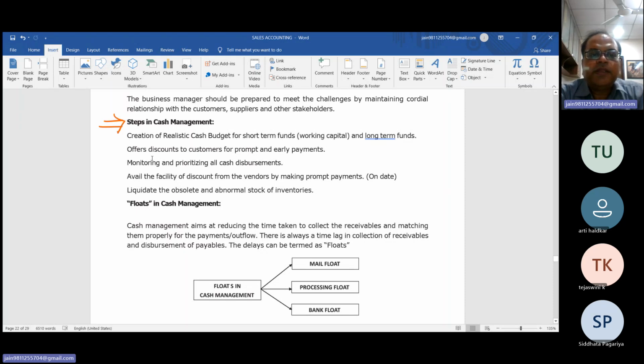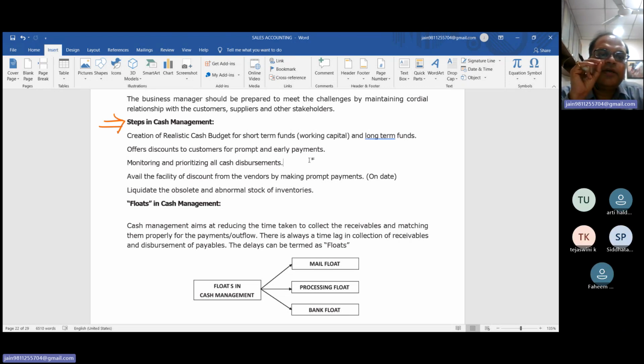Then offer discount to customers to prompt an early payment. These are some steps to manage the cash. Creation of the realistic cash budget for the short term and for the long term duration. Number second is offer discount to customers for a prompt payment and early payment.